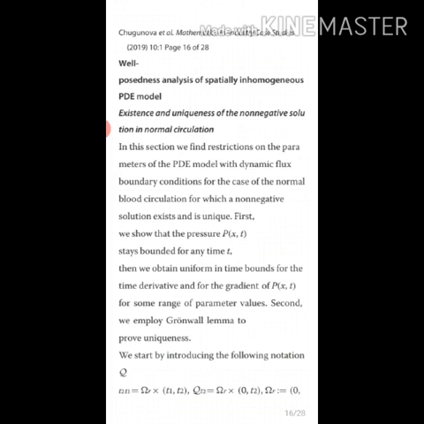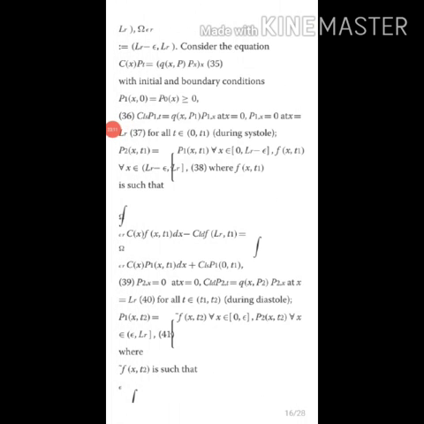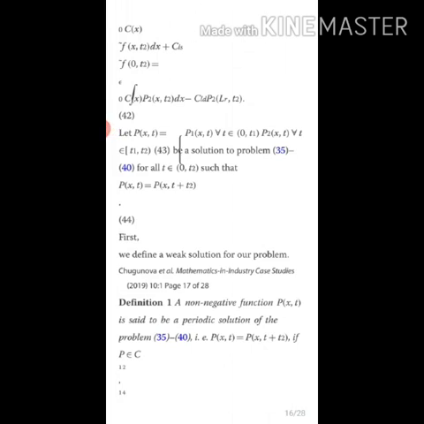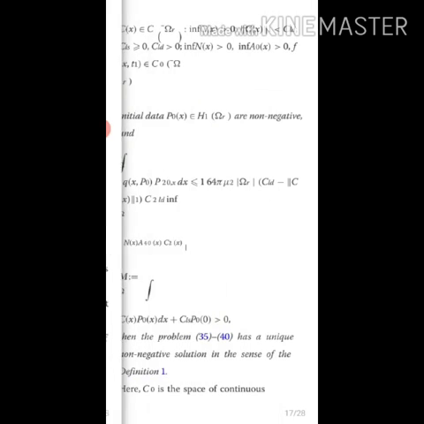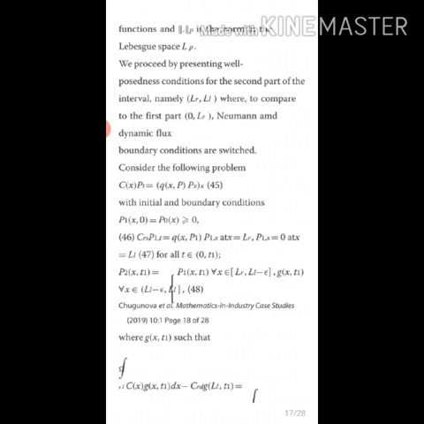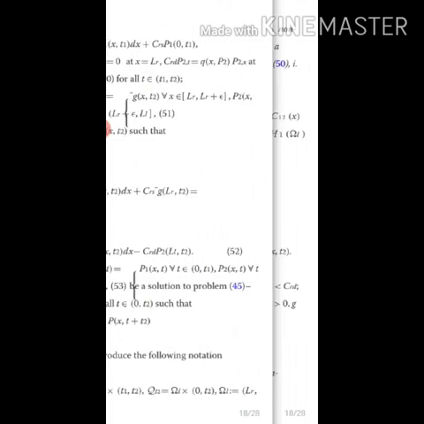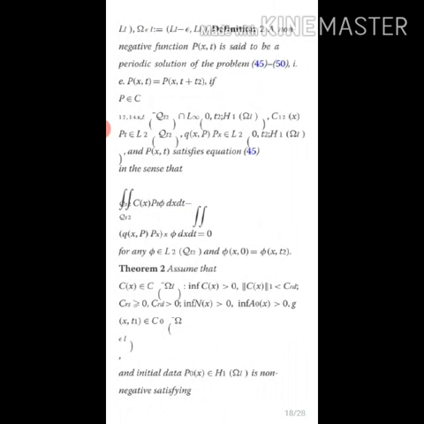Second, we employ the Gronwall lemma to prove the uniqueness. We use these lemmas to prove this one.